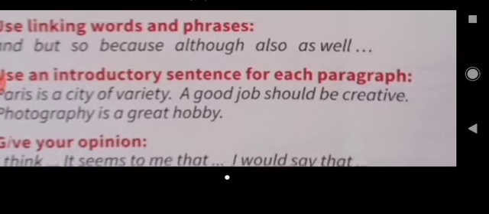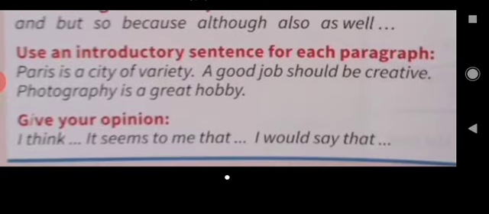Okay. Use an introductory sentence for each paragraph. So Paris is a city of variety. Okay, so this is the first sentence that we're going to use in our paragraph. We're saying there's lots of things there, and that's the first thing we say. And then after that, we're going to say what things give it that variety. So maybe there are museums, food, there's beautiful parts, there are rough parts or rundown areas, so we want to say what it is and then give examples after this, okay?